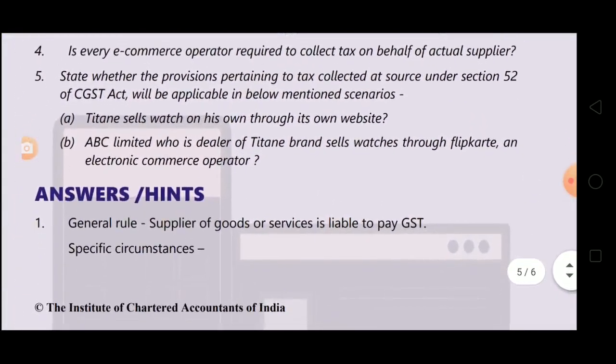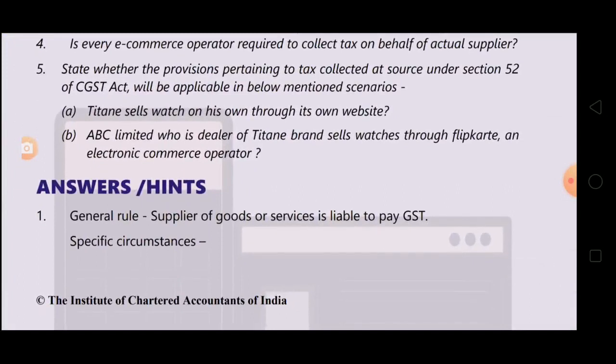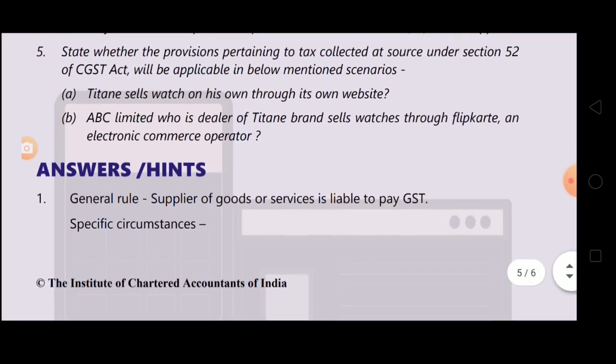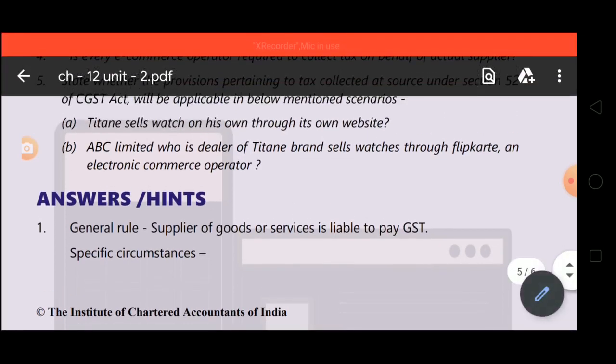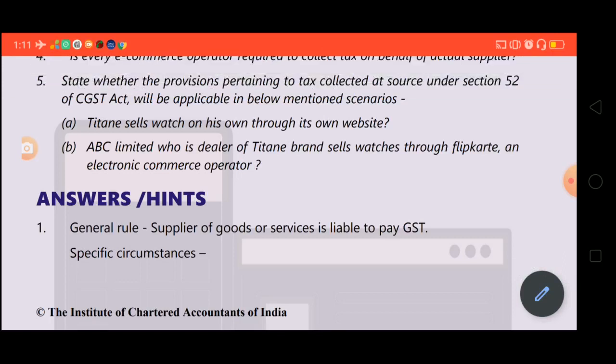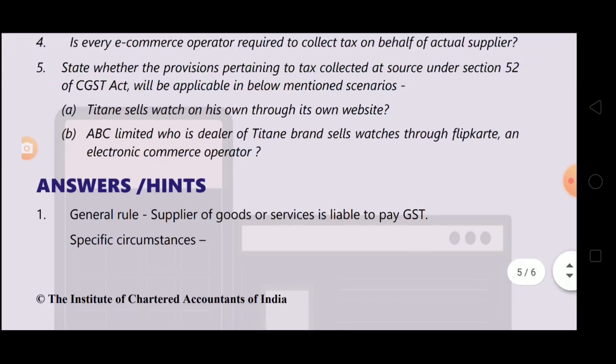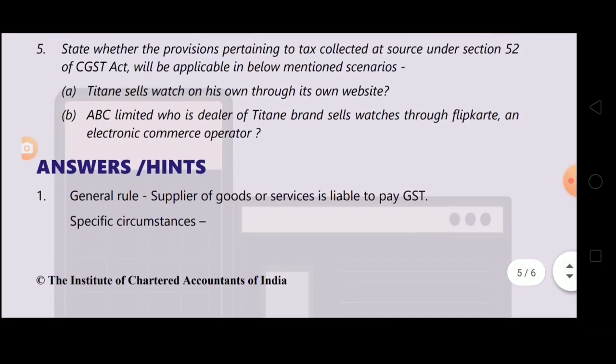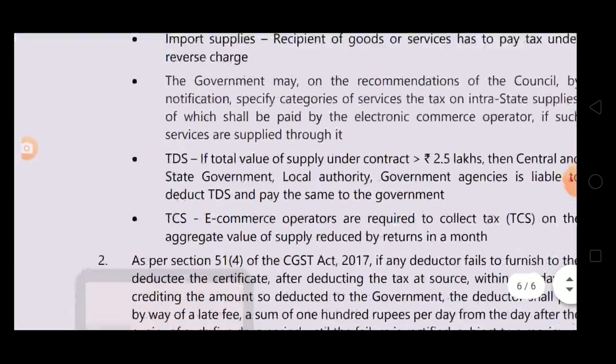Next, question number 5. State whether the provisions pertaining to tax collected at source under section 52 of CGST Act will be applicable in the below mentioned scenarios. So we have to state whether provisions of TCS will be applicable or not. First scenario is Titan sells watches on its own through its own website. Titan is selling watches through its own website. There is no involvement of intermediary in this case. So TCS provision will not be applicable. See the answer.